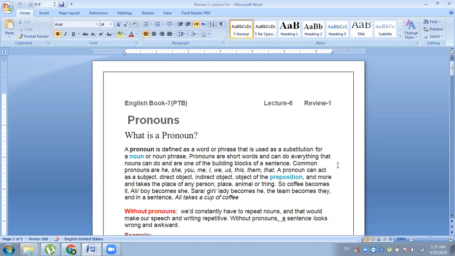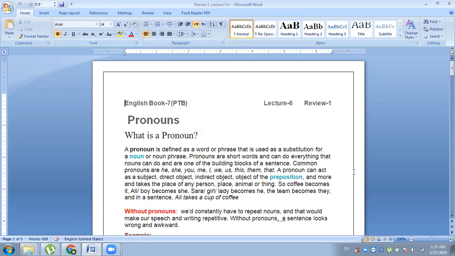Pronouns. What is a pronoun? A pronoun is defined as a word or phrase that is used as a substitution for a noun or noun phrase. Pronouns are short words and can do everything that a noun can do and are one of the building blocks of a sentence. Commonly used pronouns are he, she, you, me, I, we, us, this, them, that. A pronoun can act as a subject, direct object, indirect object, object of the preposition, and more, and takes the place of any person, place, animal, or thing.